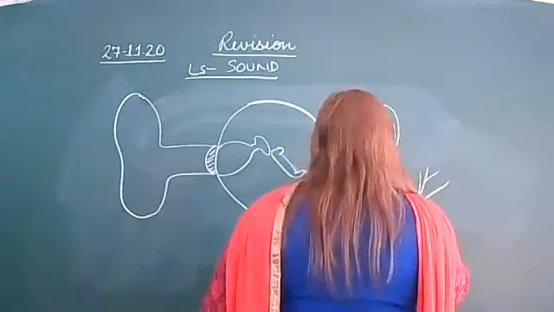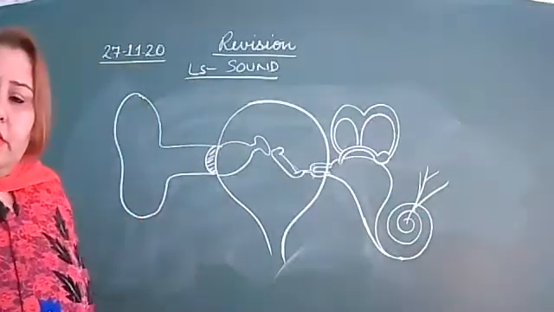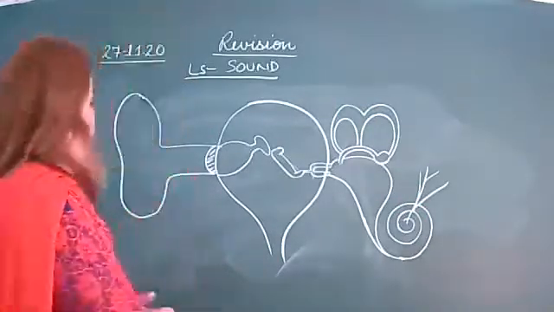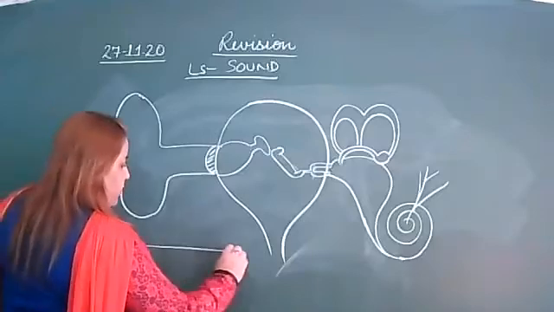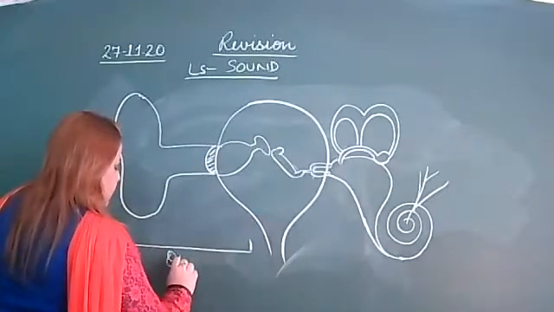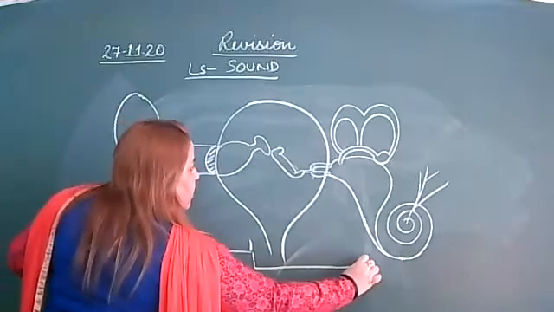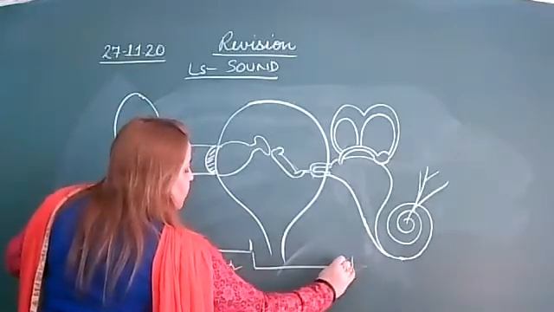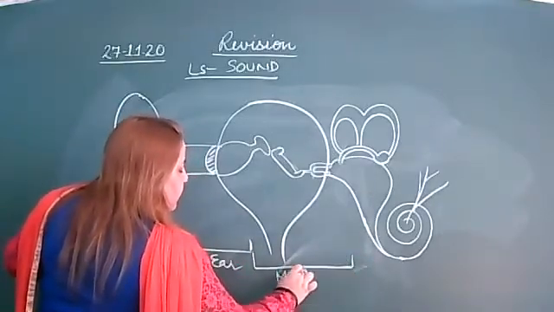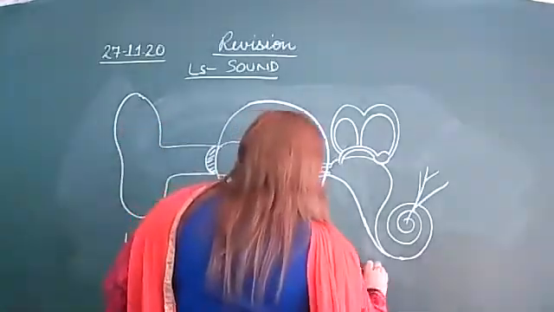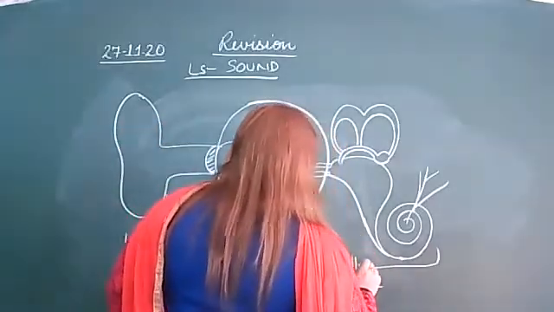Here the auditory nerves. Ear has three main parts, right? Outer ear, then middle ear, and this is inner ear.